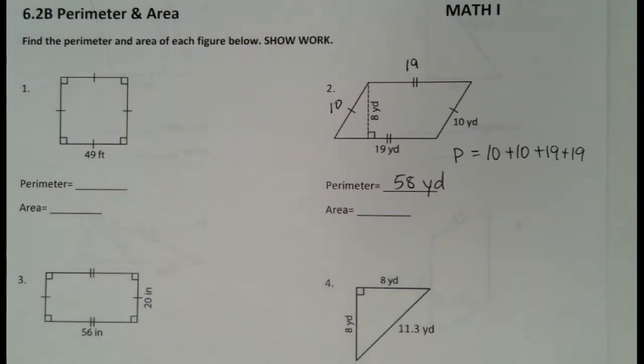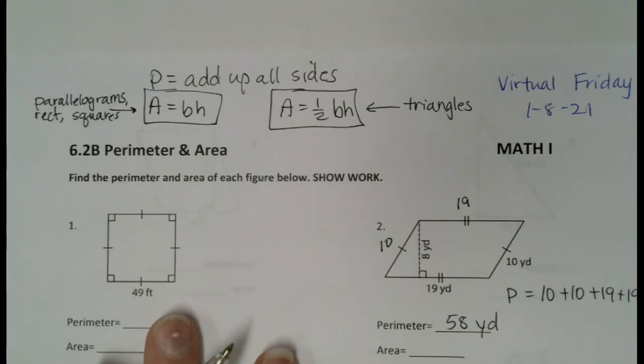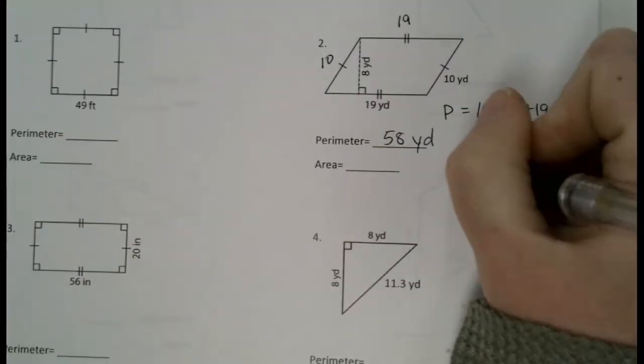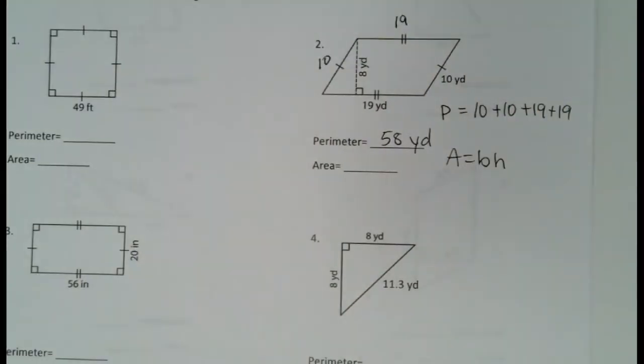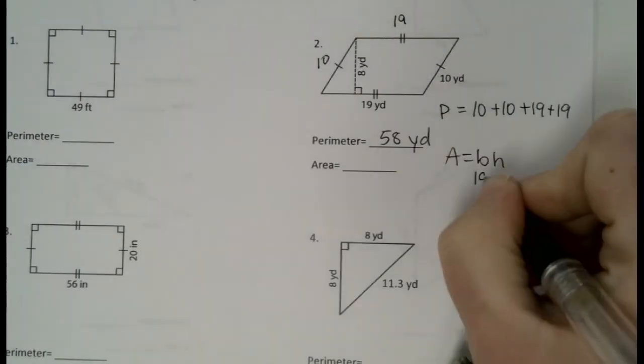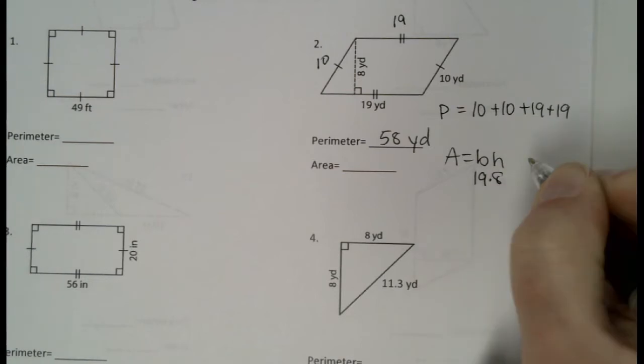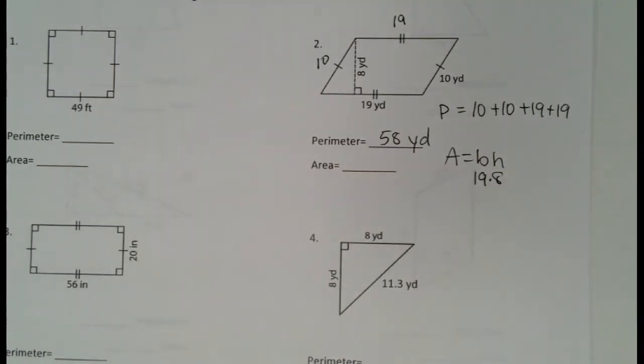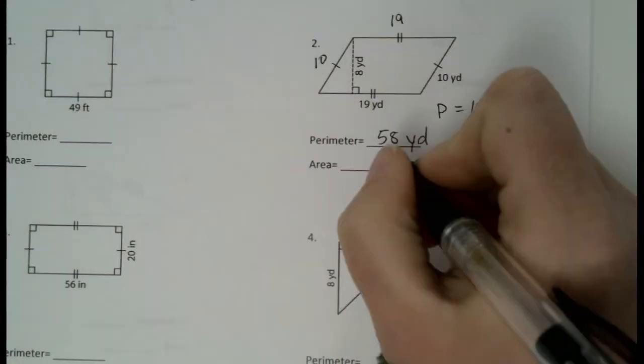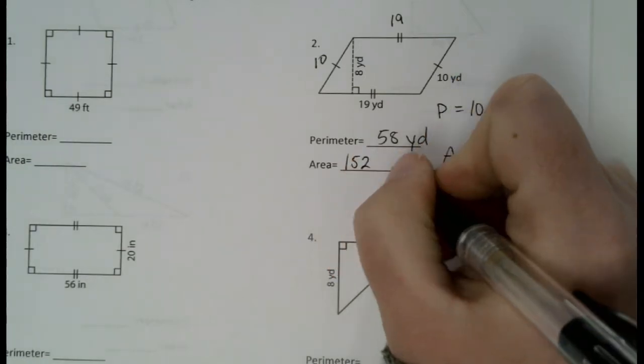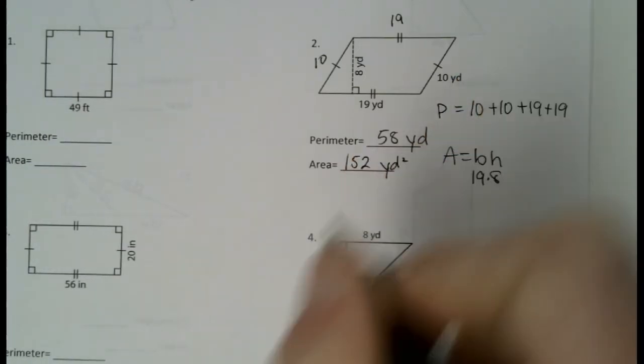All right, so that's perimeter. For area, we're going to decide which one of these two formulas to use, and we're going to use just the base times height one, because this is a parallelogram. What would the base be? What number would we use? 19, and our height would be 8. So 19 times 8, and that would give us 152 yards squared.